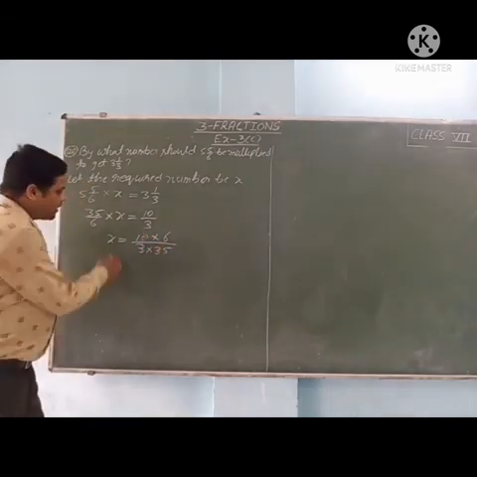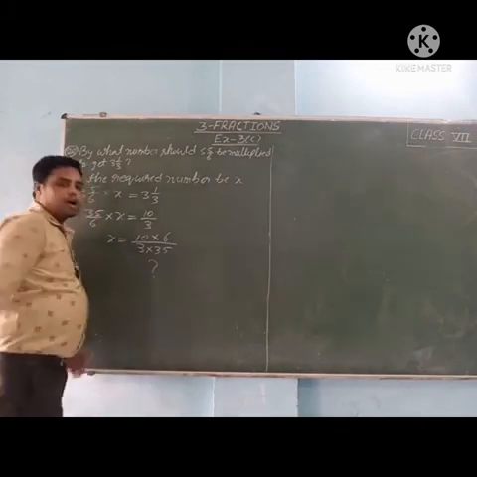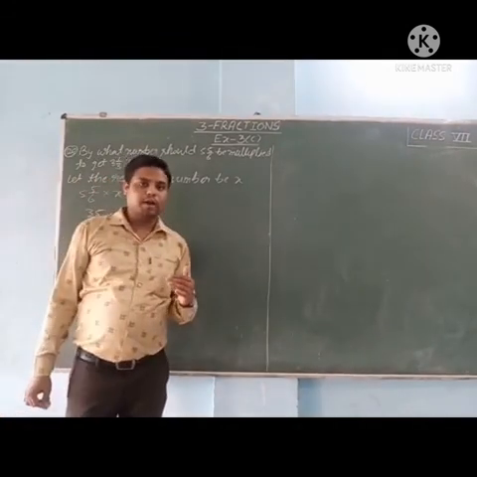Now you can find the value of x and comment your answer in the comment box.